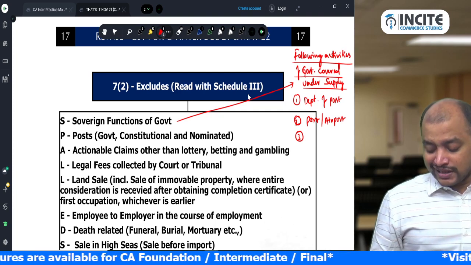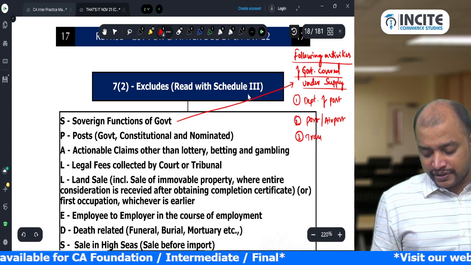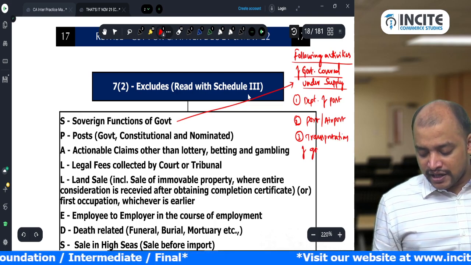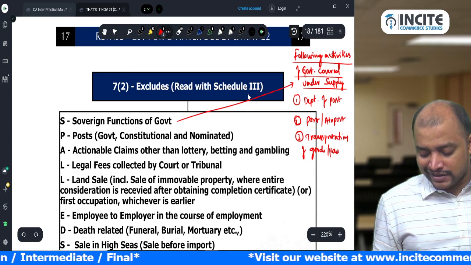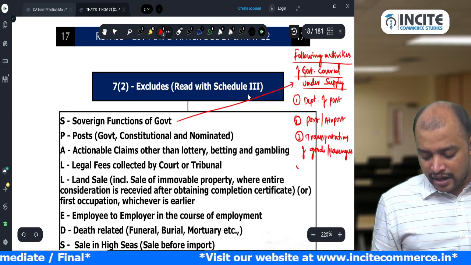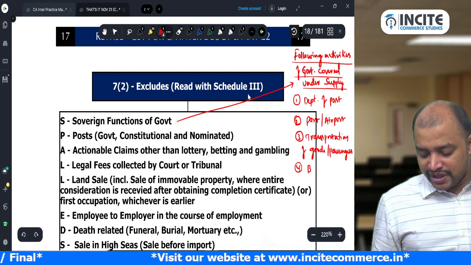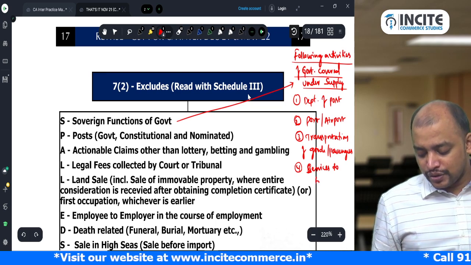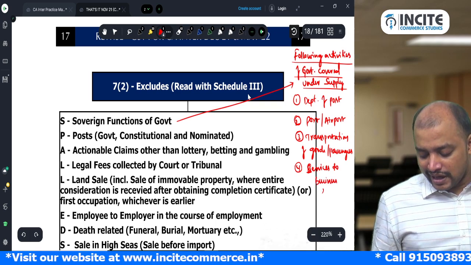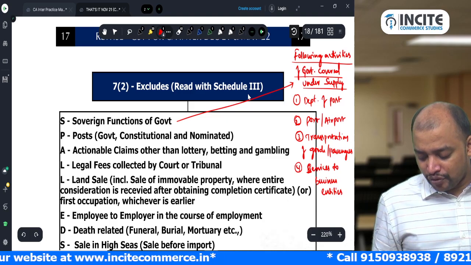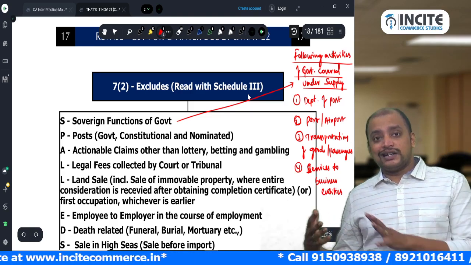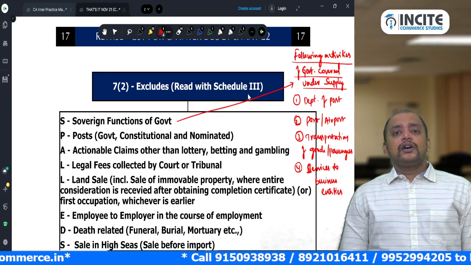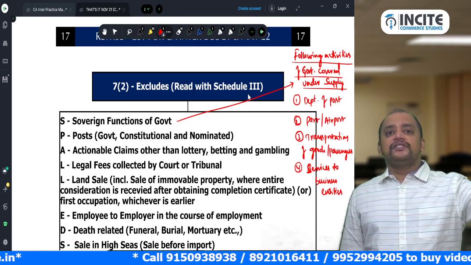Number 3, services to business entities and transportation of goods or passengers. And then number 4, services to business entities. So these are the 4 activities which are covered under supply. Apart from these government activities, all other activities are excluded from supply.